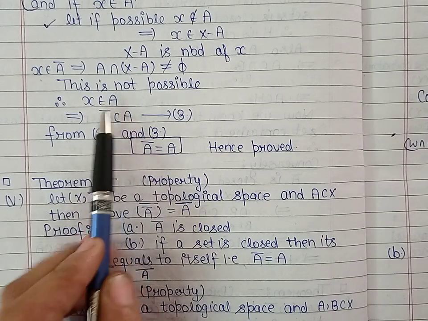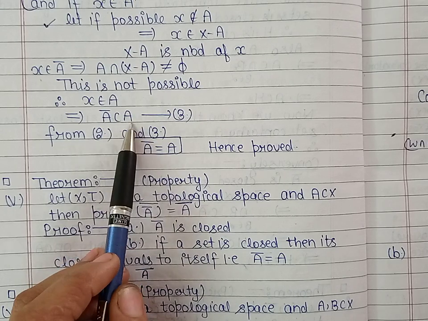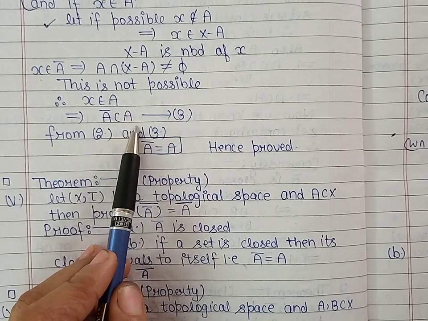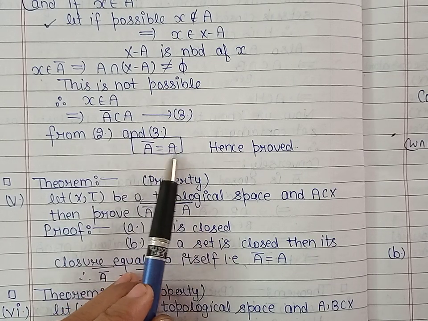Thus we have proved A closure is contained in A. Now A is contained in A closure, which is contained in A. Combining the two, we get A closure is the same as the set A.